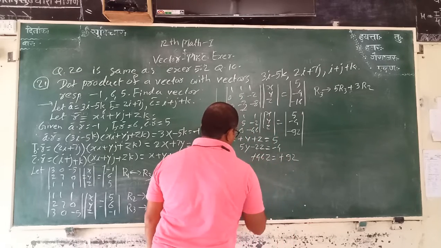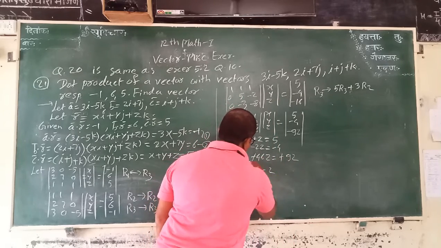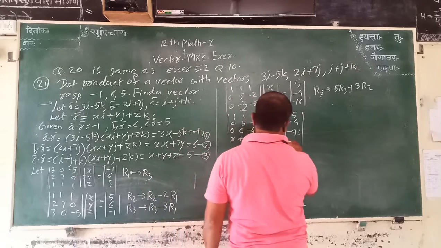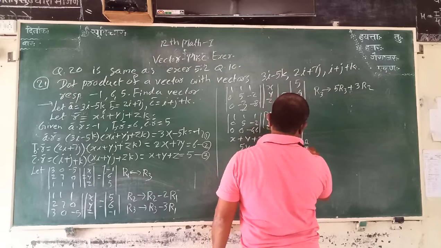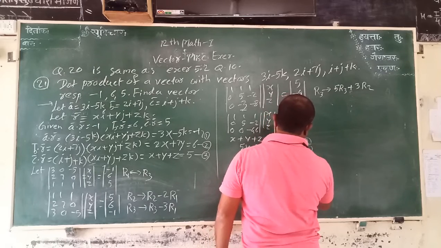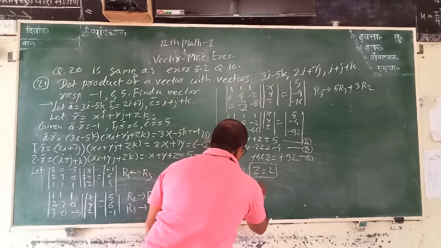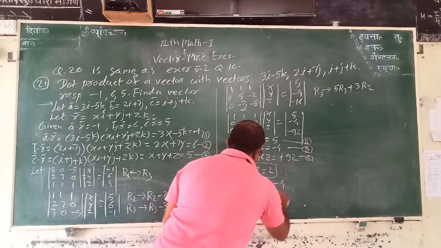Therefore, minus minus cancel, z is equal to 2. Put the value of z in equation B. Therefore, 5y minus 2 into 2 is equal to minus 4.